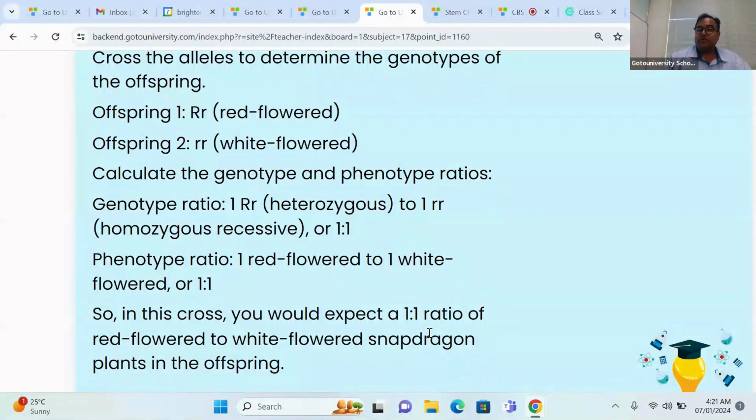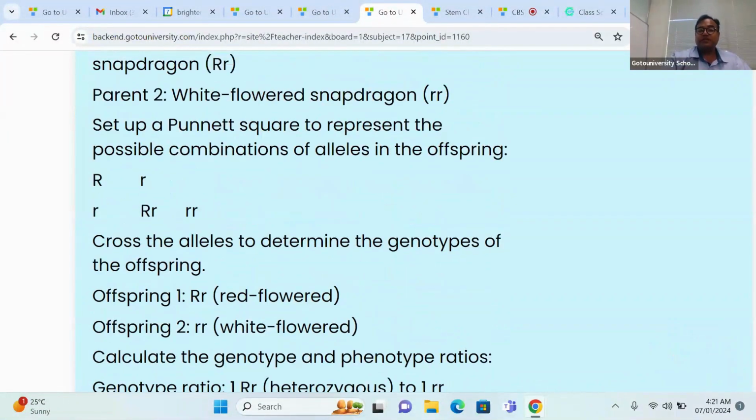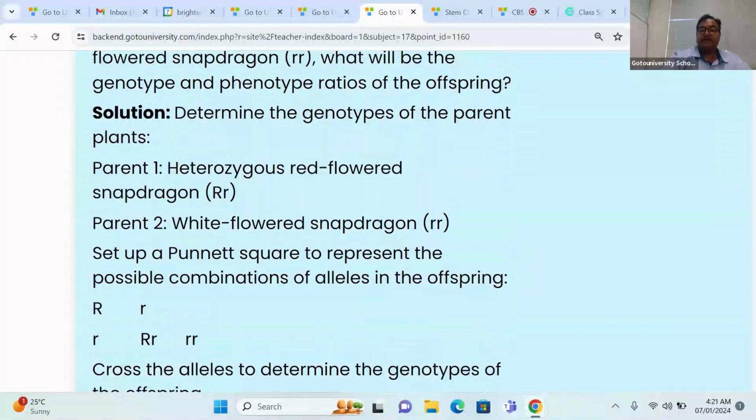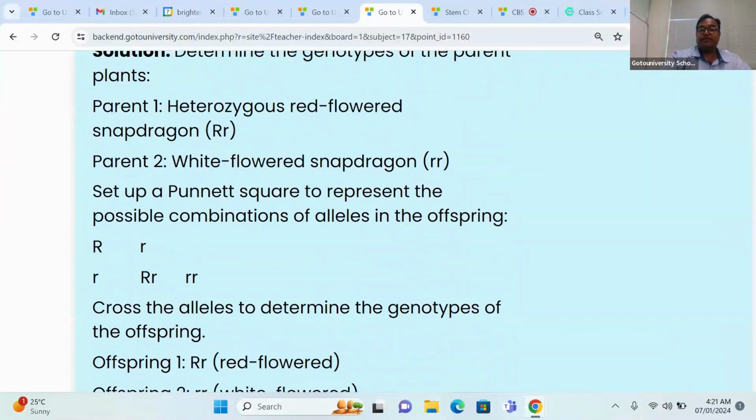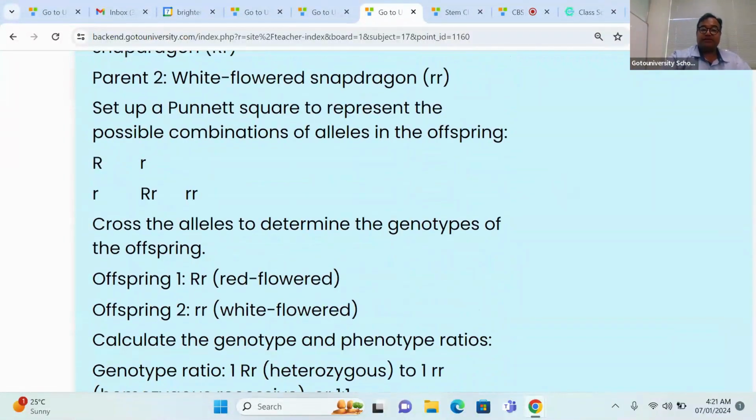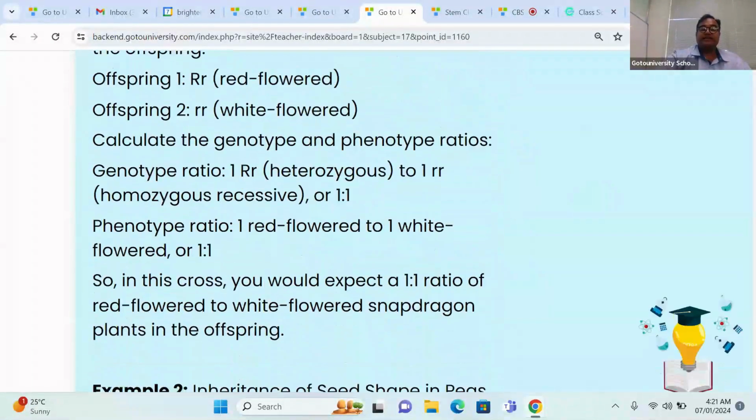Okay, so 1:1 ratio. So here in the solution, this is the way you need to write parent 1, parent 2, set up the Punnett square, cross the allele. Okay, and then we are bringing the phenotypic ratio, genotypic ratio. So like this, all the answers are structured with a lot of subtopics, so that what you will understand, the concerned paper evaluator will understand for getting the maximum score. This is the way you need to present the answer.